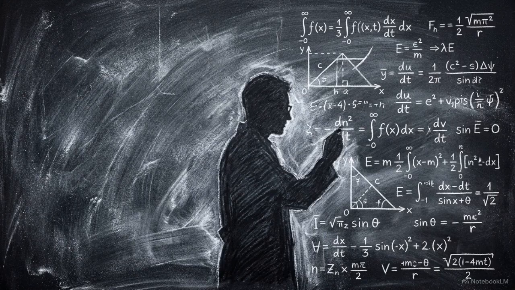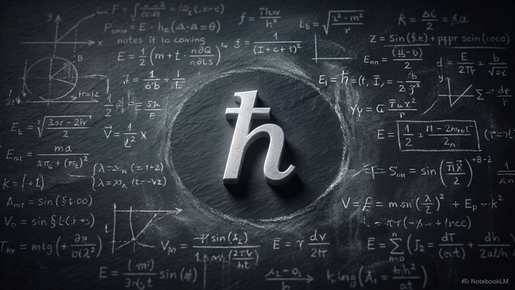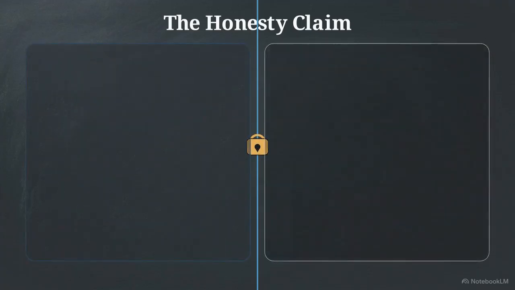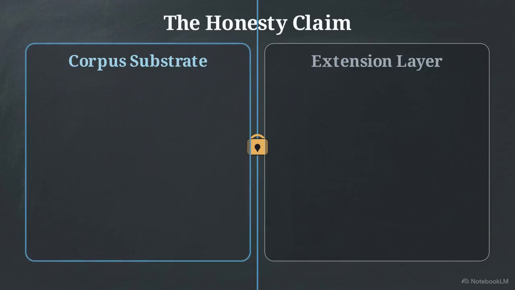In theoretical physics, there is a persistent danger of self-deception. It is tempting to look at a classical scalar field and claim to discover quantum mechanics already buried within it, extracting parameters that were never actually there. To prevent this, ODTBT enforces a formal honesty claim. This rule mandates that we explicitly separate the mechanics already derived within the theory's corpus from any new mathematical extensions we construct to overlay on top of it.